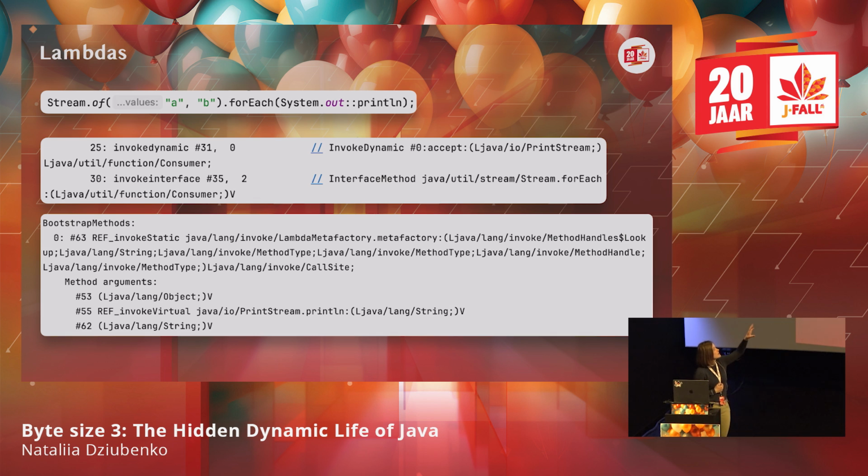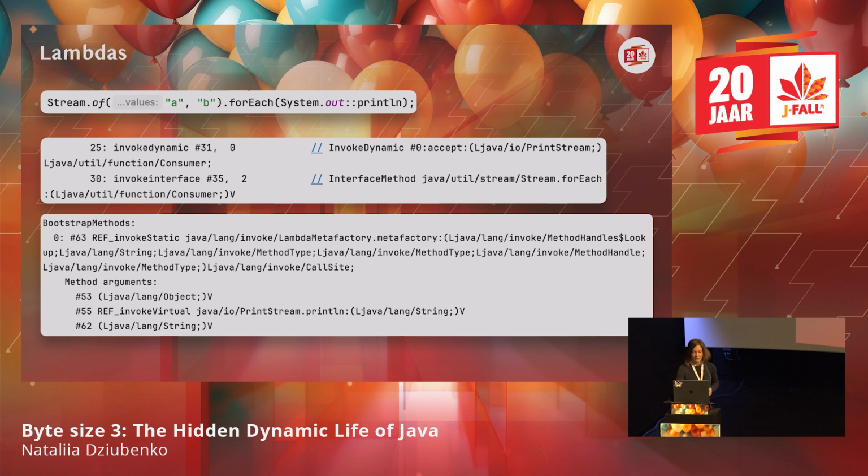And in this case, it's just the reference to the method println, right? But it can also be some bigger block of code. During compilation, it will be placed in a separate method internally, and it will be pointing to this method here. So the purpose of this target method that we're looking up here is to return us the instance, in this case, of something that implements Consumer with the println function. And then we can take this consumer and provide it to forEach, and then it will just continue normally.